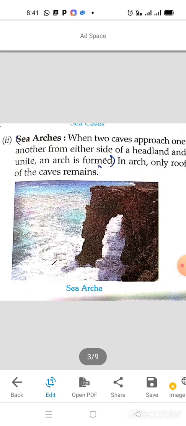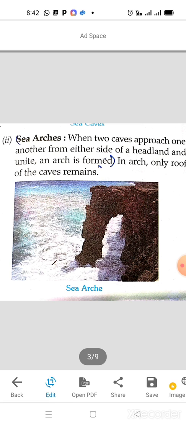Okay, now sea arches. You can see in the picture it's like an arch, so these are called sea arches. When two caves approach one another from either side of a headland and unite, an arch is formed. In an arch only the roof of the cave remains.